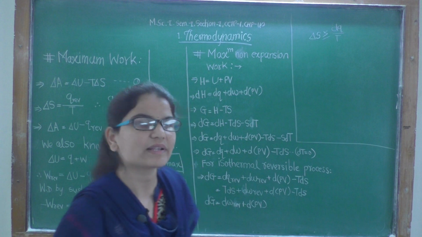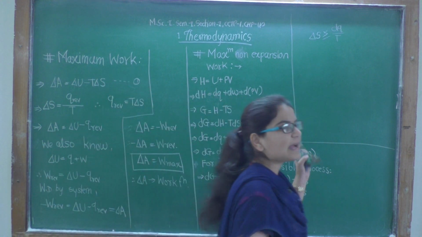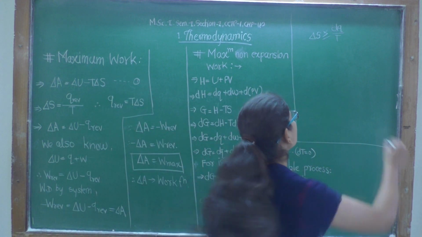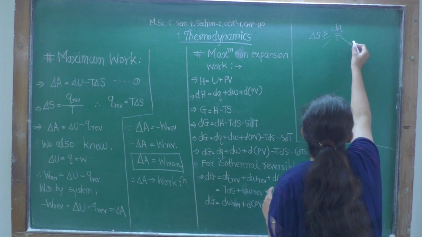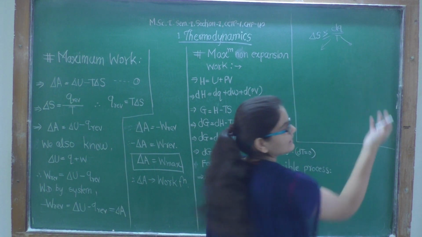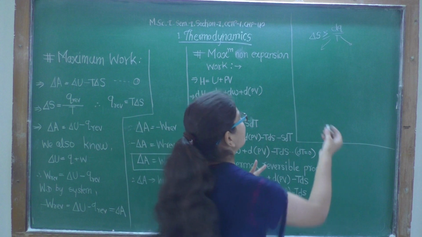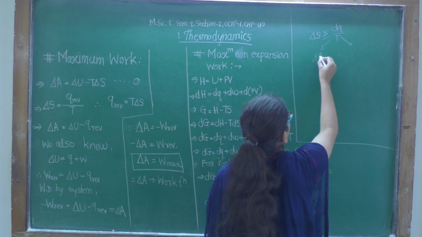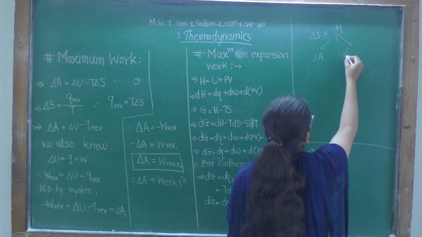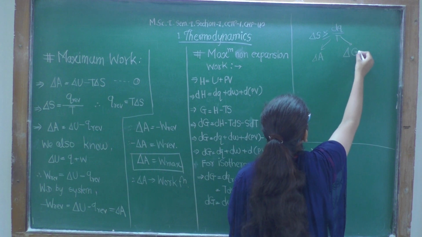That was called Clausius inequality, and that Clausius inequality rearranged gives another two state functions. Delta A, the Helmholtz energy, and delta G, the free energy.